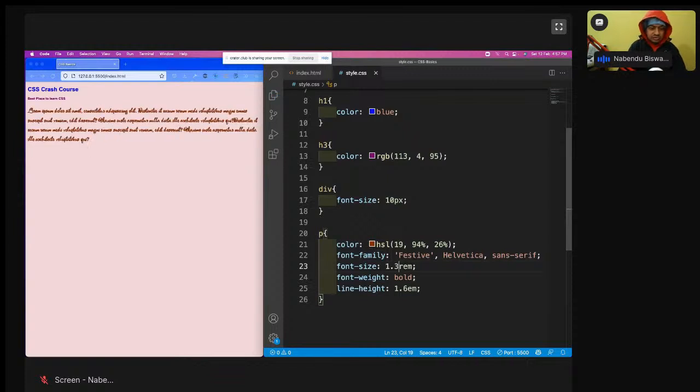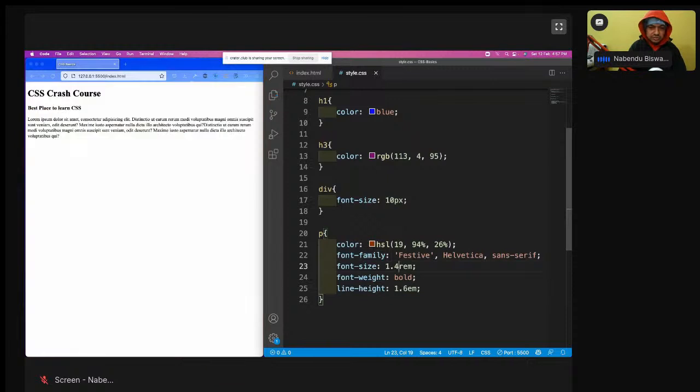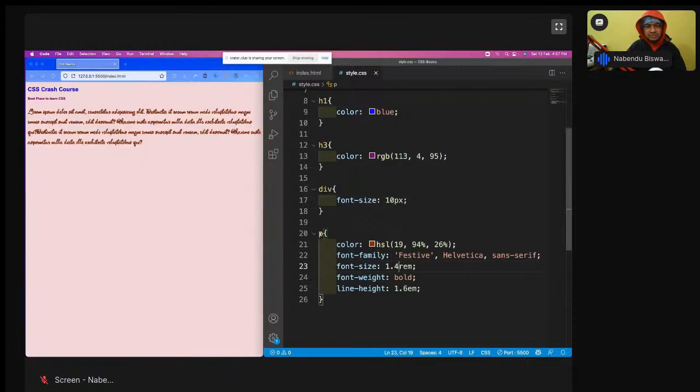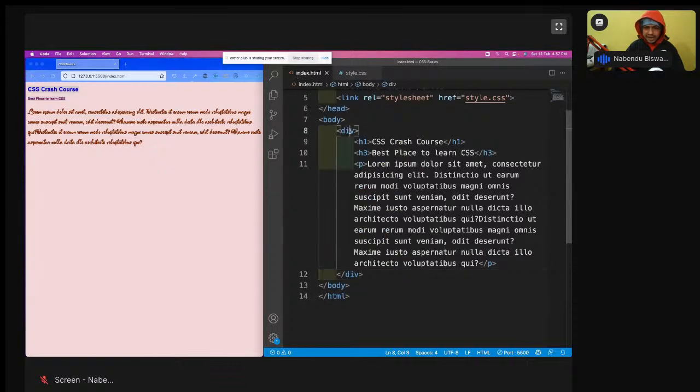1.3 rem or 1.4 maybe. It is better. So one more thing you might have seen. I'm giving this div, and suddenly these two have become very small, and suddenly it is breaking this thing. So why has this happened? Because it is the parent which is wrapping everything and it has just changed it.